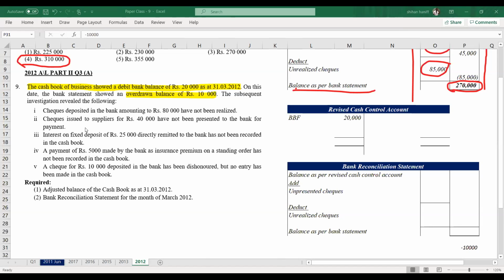Checks deposited in the bank amounting to 80,000 have not been realized. Unrealized checks, 80,000, unrealized minus. Checks issued to suppliers, 40,000, have not been presented to the bank for payment. So this is unpresented checks, 40,000.